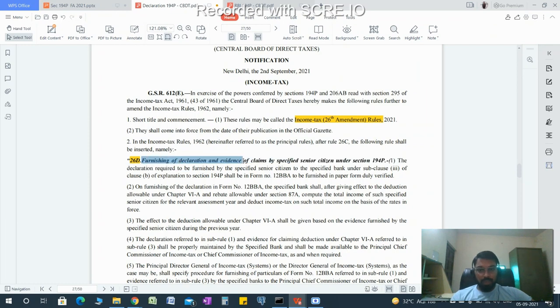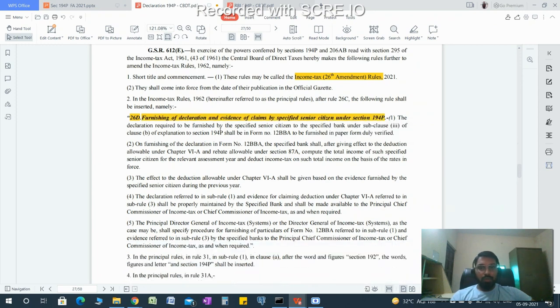Furnishing of declaration and evidence of claims by the specified senior citizen under section 194P. So the declaration required to be furnished by the specified senior citizen to the specified bank under sub-clause 3 of clause B of the explanation to 194P.